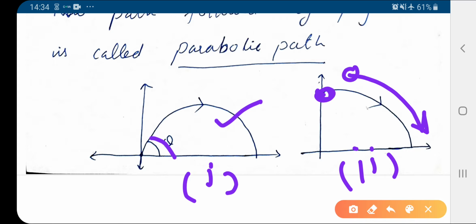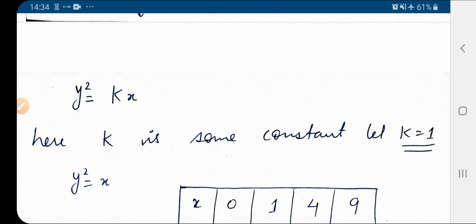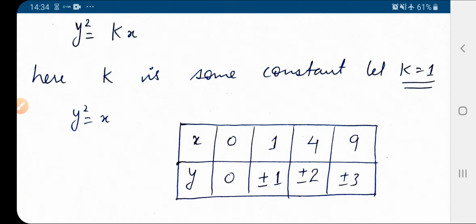So next, now what is the equation of the parabolic path? The path followed by a projectile is a parabolic path, and how is its equation? To understand that, let's see. Suppose I have an equation. In this case we have two variables, one is y and the second one is x, because as we discussed earlier, it is the motion in a plane. Plane means two dimensions, so we take only x and y.